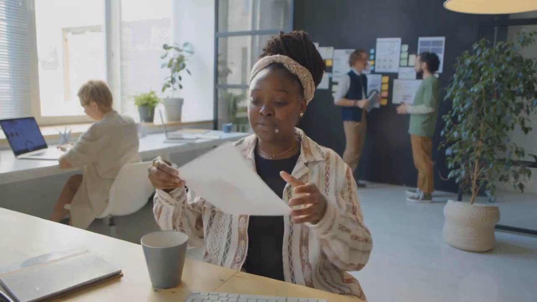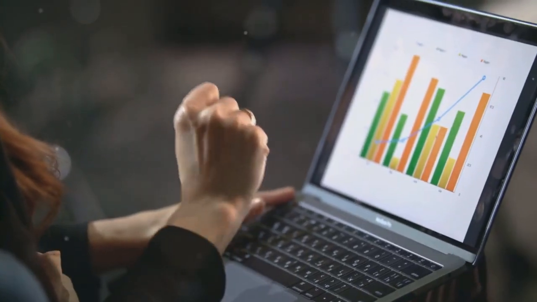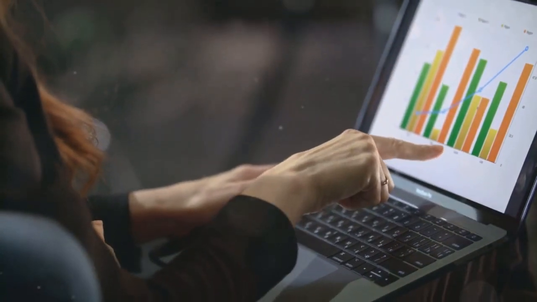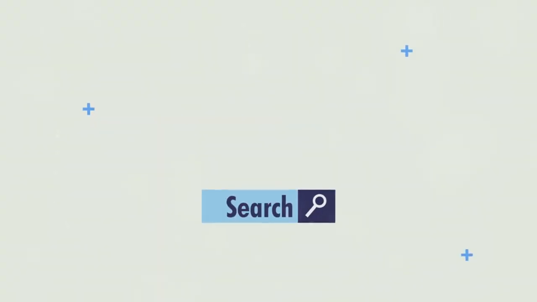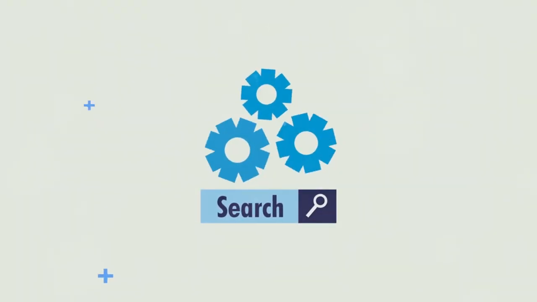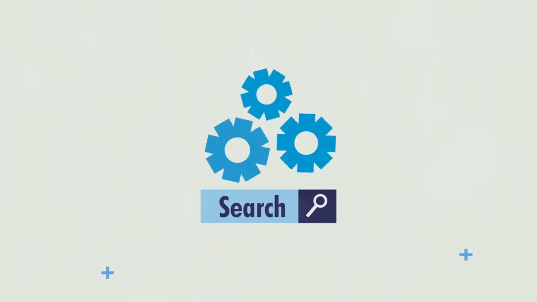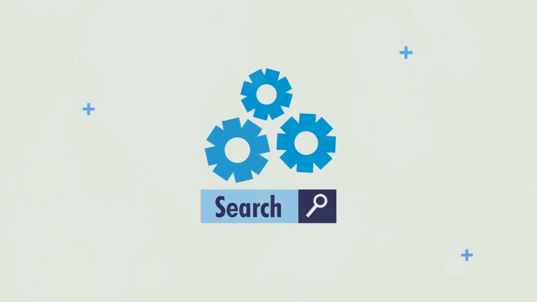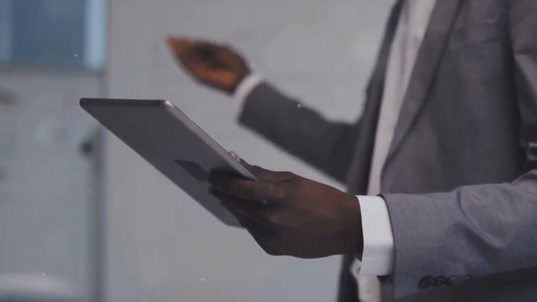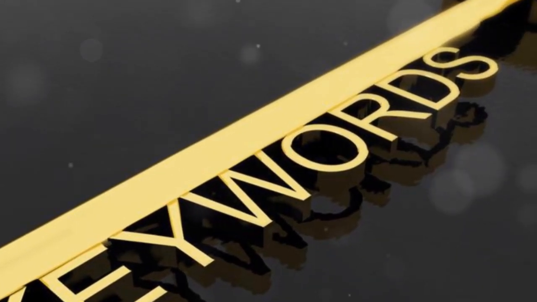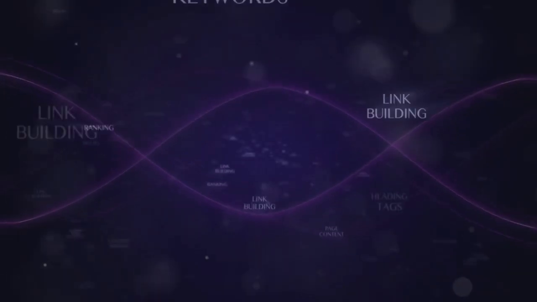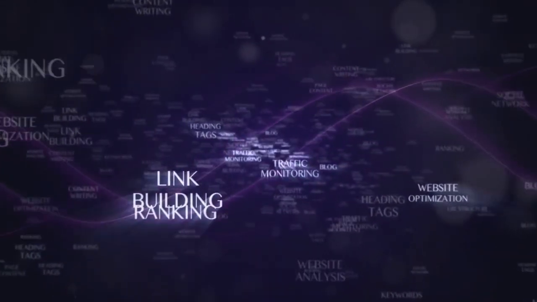First step, research. It's not just about guessing what people might type, it's about knowing. Using tools like Google Keyword Planner or Authority Solutions' exclusive analytics, identify keywords that are relevant, high in search volume, but low in competition. Next, consider intent. Are your users looking to buy or just browsing for information? Tailor your keywords to match these intents, creating a seamless journey from search engine to site.